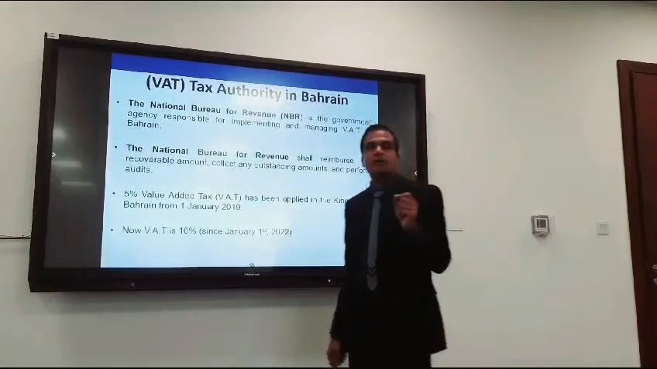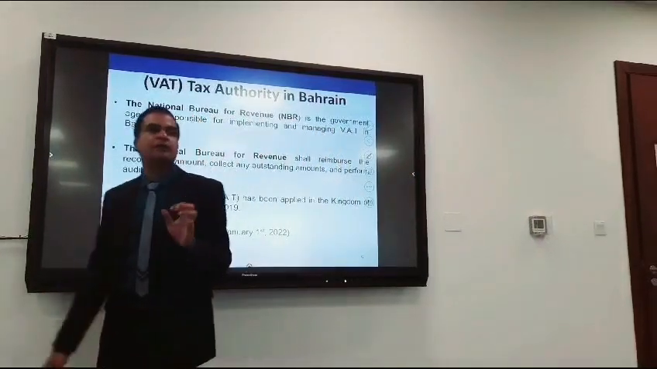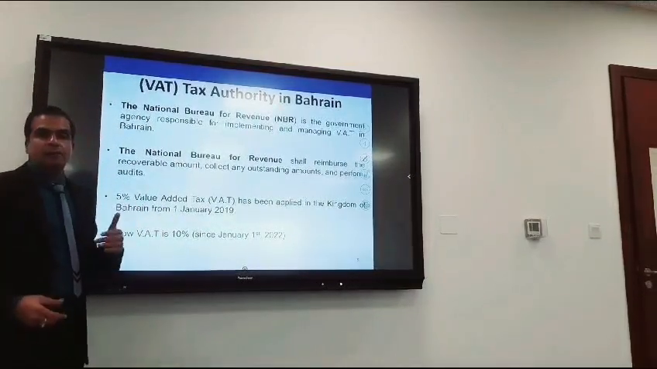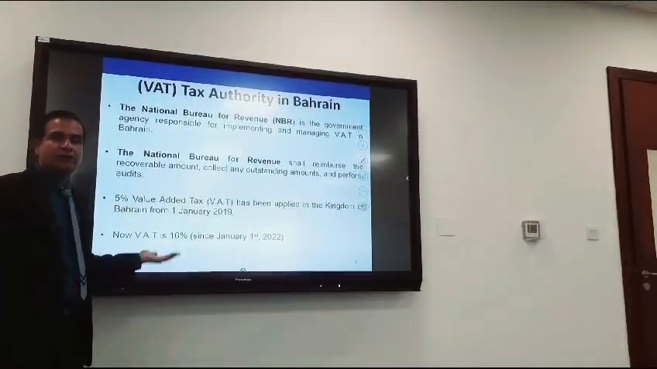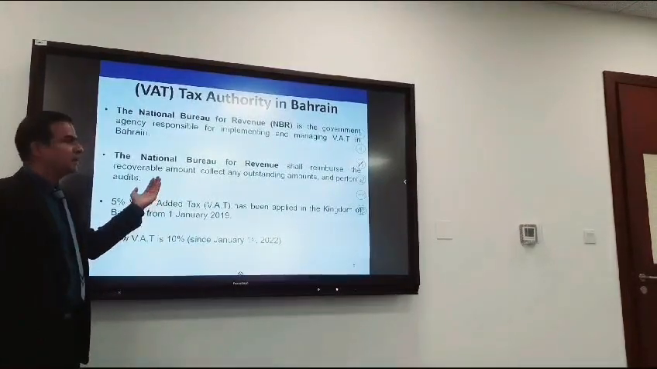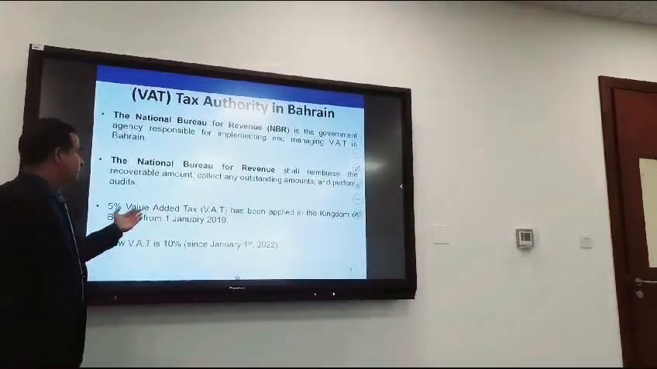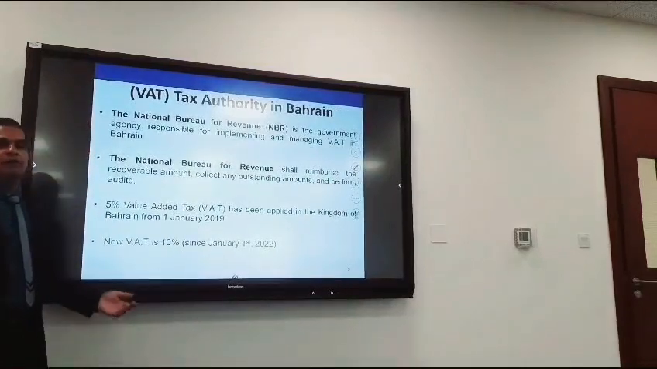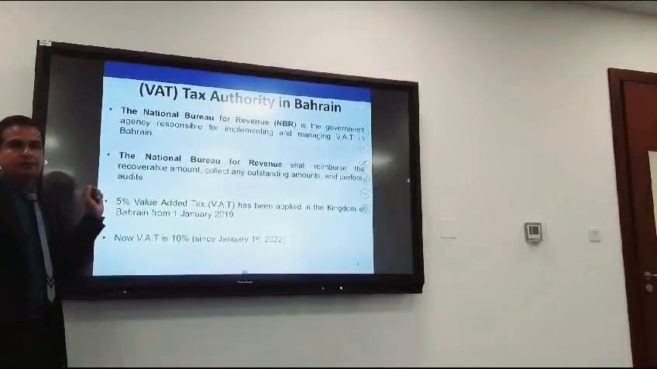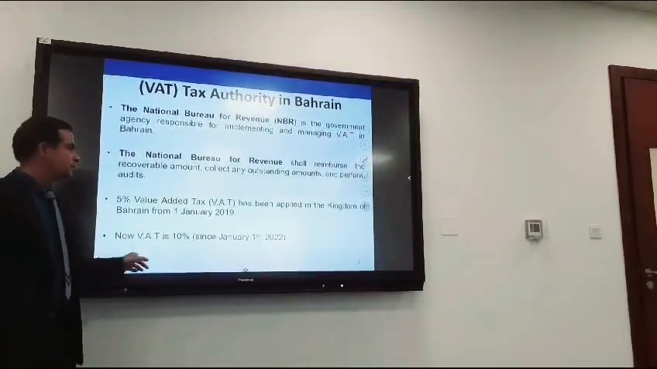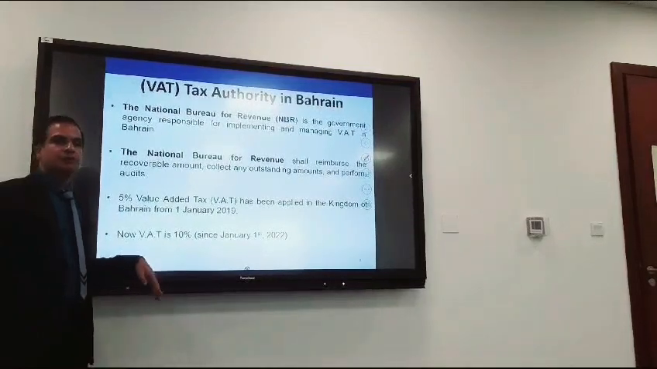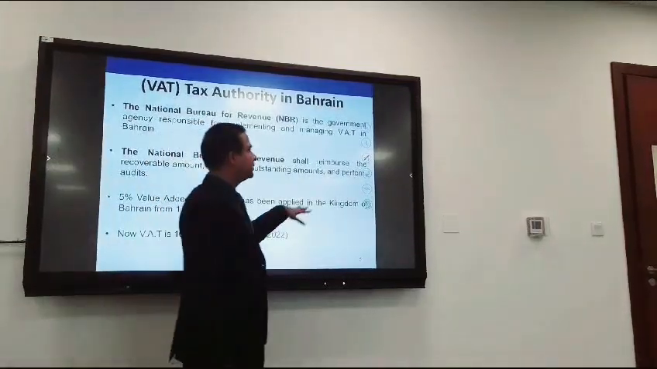So these tax authorities are appointed by the government of the respective country. And they will implement the VAT procedures, they will design the framework, the rules and regulations, and they will start implementing them. In Bahrain, in January 2019, VAT was implemented at the rate of 5%. Later on, last year in January 2022, it was increased from 5% to 10%. Who did this? National